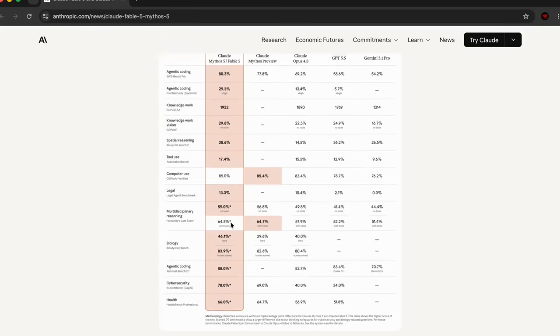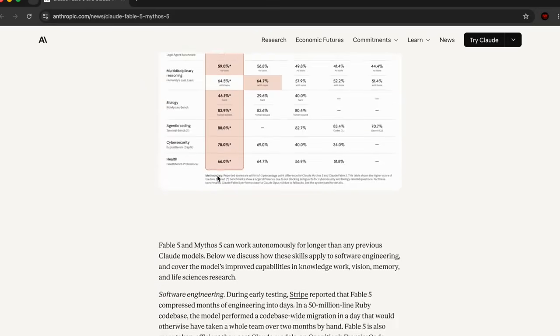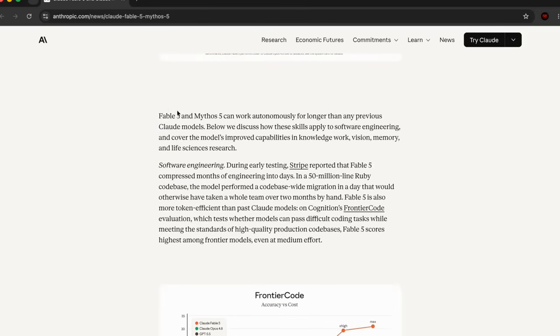This is all just stuff that you can read in this documentation. If you want to check it out, it's at anthropic.com/news/Claude-Fable-5-Mythos-5. And Fable-5 and Mythos-5 can work autonomously for longer than any previous Claude models. All great stuff.